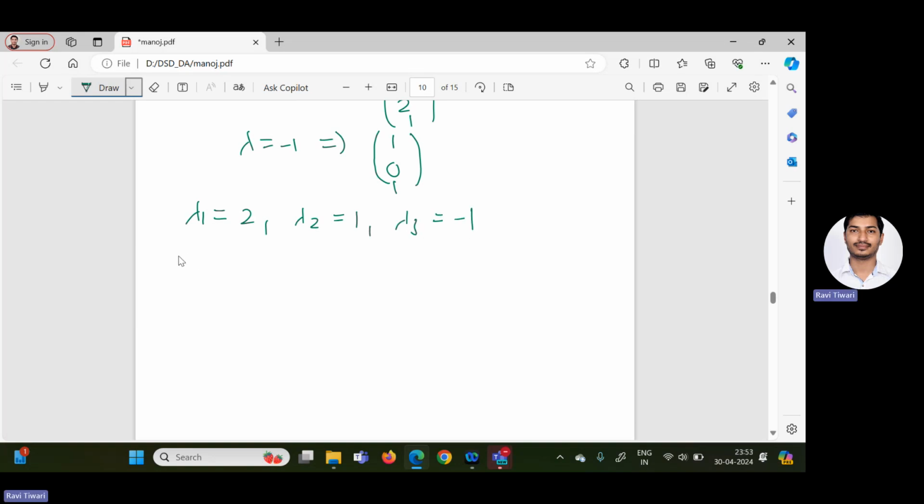According to the property of eigenvalues, the trace of the given matrix A must be equal to the sum of the eigenvalues, lambda 1 plus lambda 2 plus lambda 3. The trace of A is 1 plus 2 minus 1, so 2, and this is also equal to 2. So the trace of A and the sum of eigenvalues are always equal.